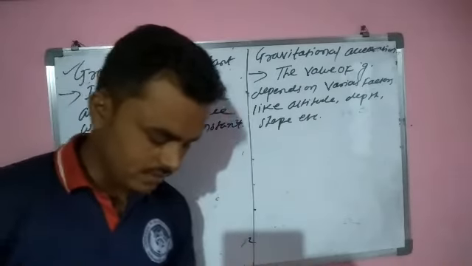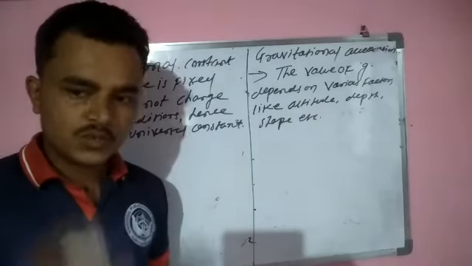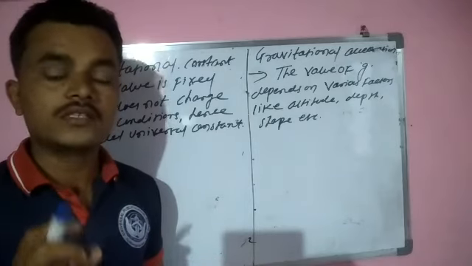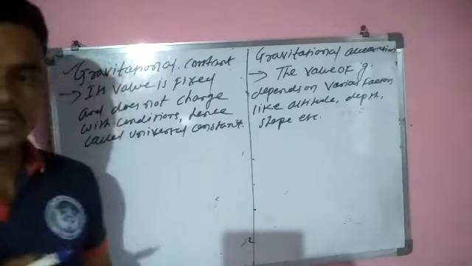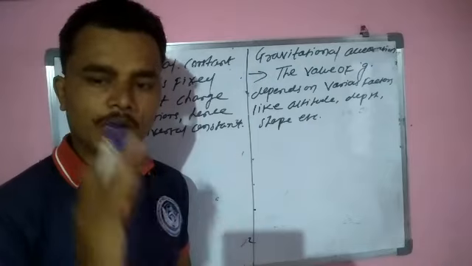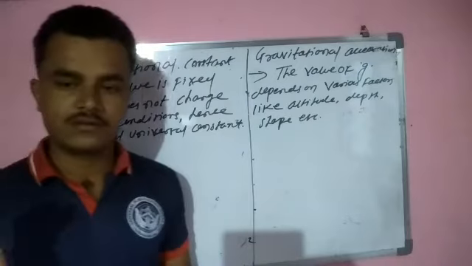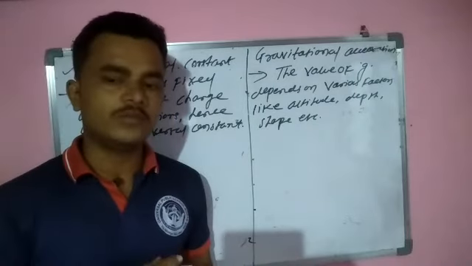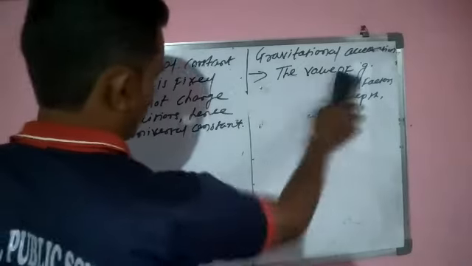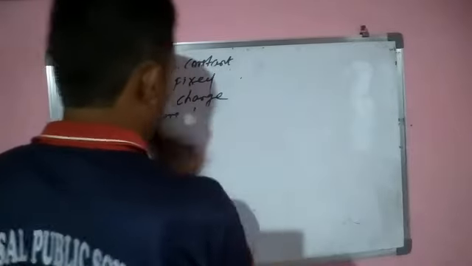Define mass, state its SI and the CGS units. Now, what is the definition of mass and weight? Before understanding the difference between them, we understand what is the meaning of mass and its SI and CGS unit. These difference-between questions will be very important for you, keep this in mind. What are the differences between gravitational constant and gravitational acceleration, and between mass and weight? Maybe a question for 3 marks can be asked from this chapter. Define mass, state its SI and CGS unit. So what is mass, what will be its SI unit and CGS unit, we have to discuss this.